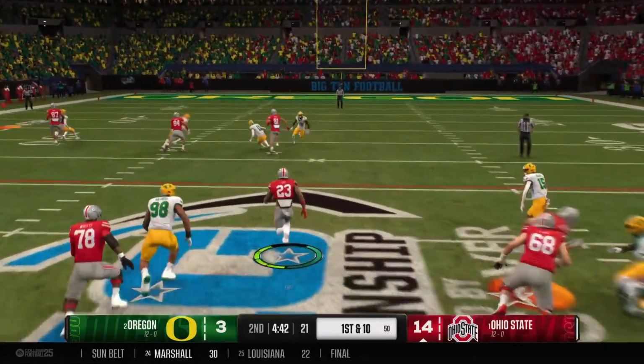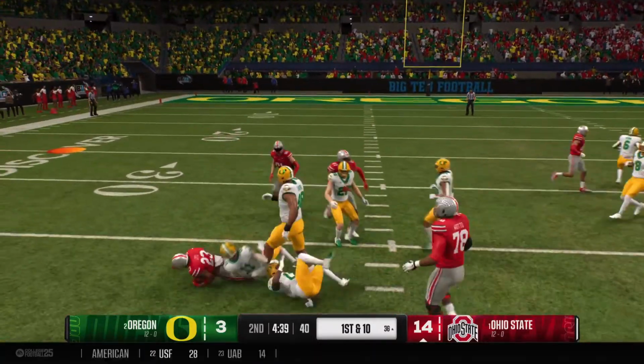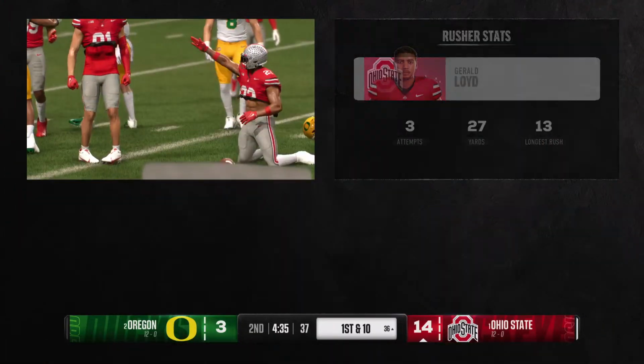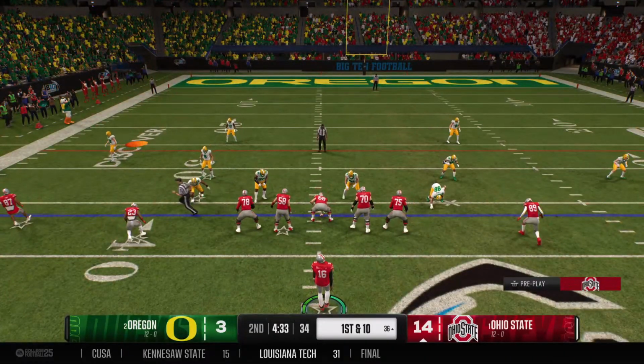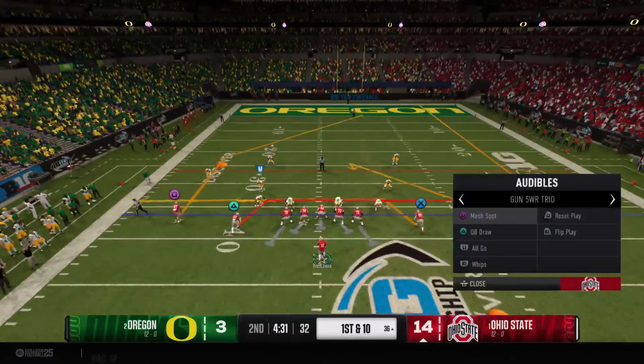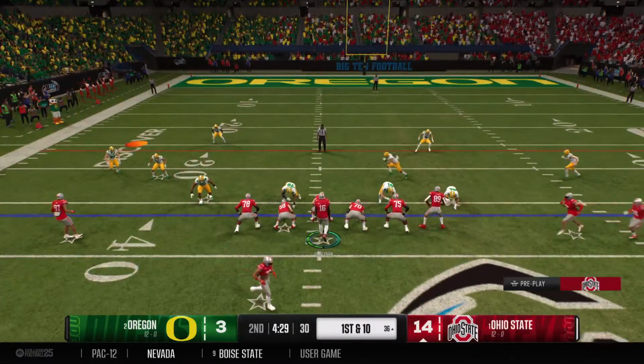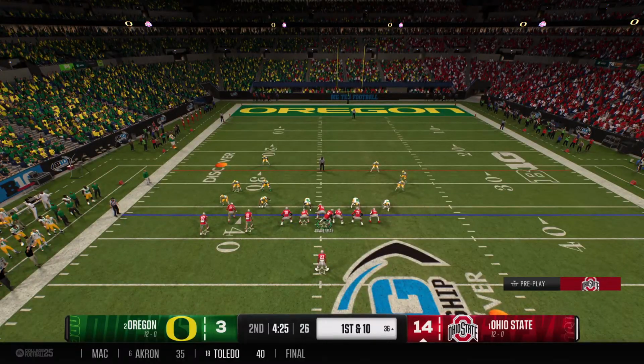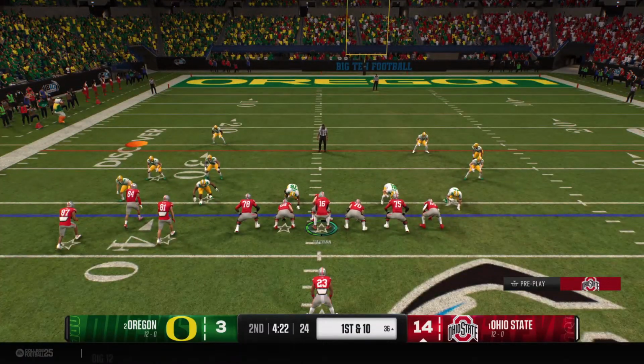They'll run it here. Breaks loose at the 40. And he's tackled, but only after picking up a 1st down. Nothing better than an offense on 1st down to be able to pick up big positive yards like that. You can either keep giving it to the back, or it can set up play action and get the defense to come up to the line of scrimmage, and you can throw it over top of it.